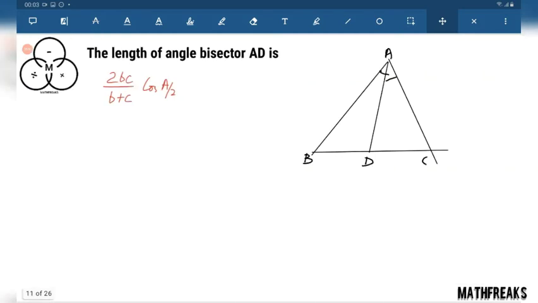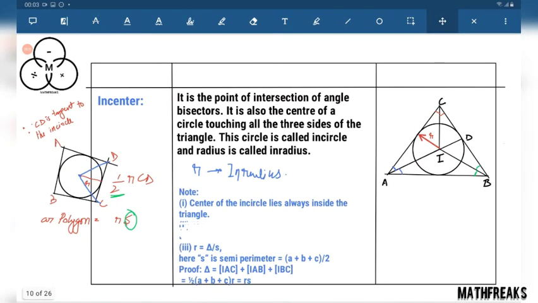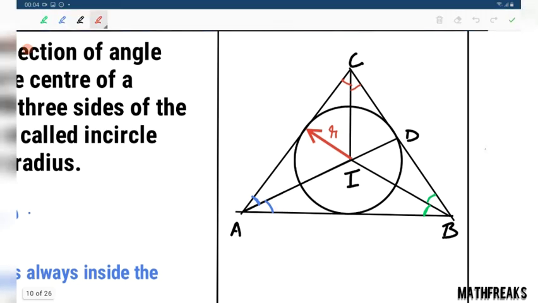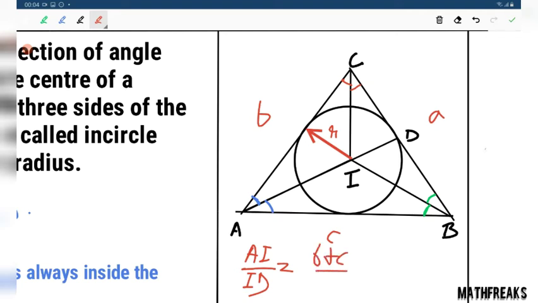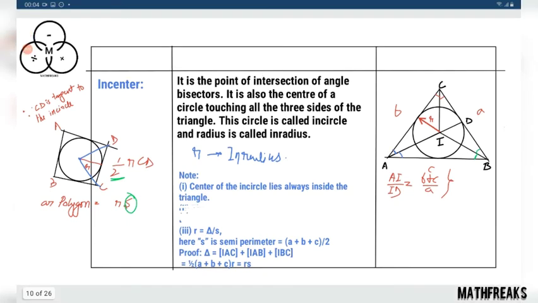What do I mean by the b and c? Standard thing, A, this is B, this is C. Similarly, standard thing, C, A, B. This ratio of AI by ID equals (b plus c) by a. Let's solve a question on this.